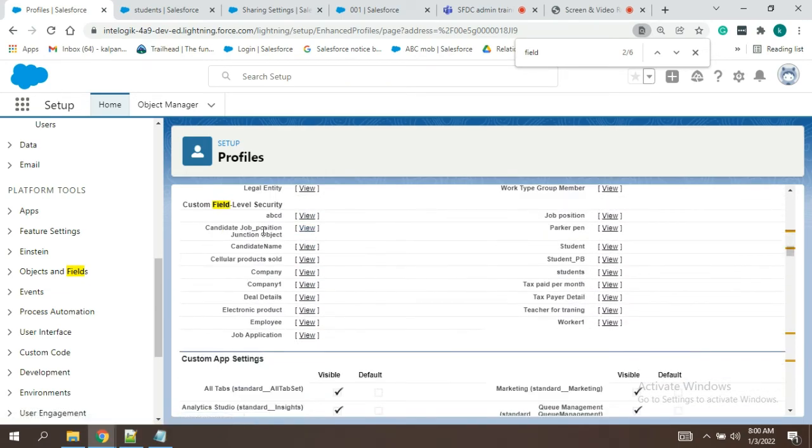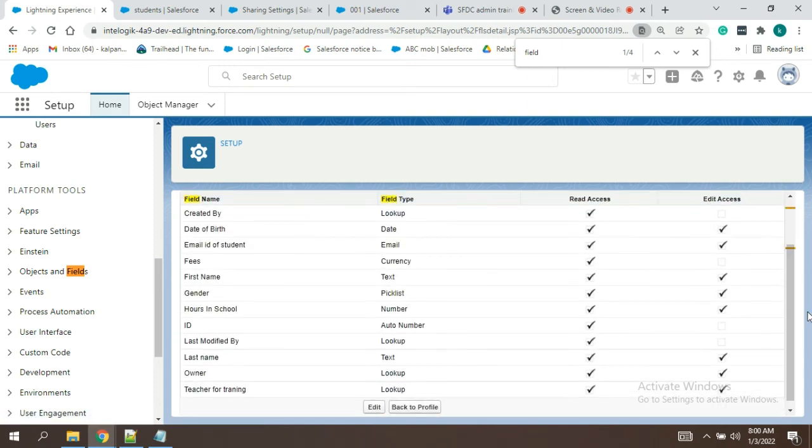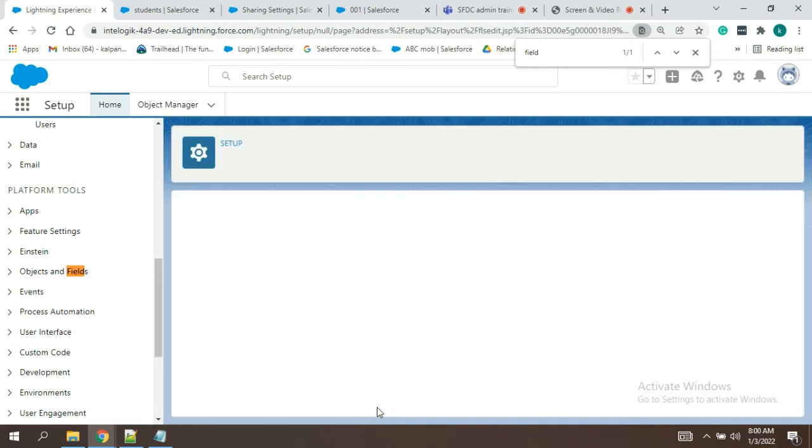Here custom. What is our object name? Students. So click on view. This is most widely used. From here you can select which fields need read access and edit access. Okay, this is final.